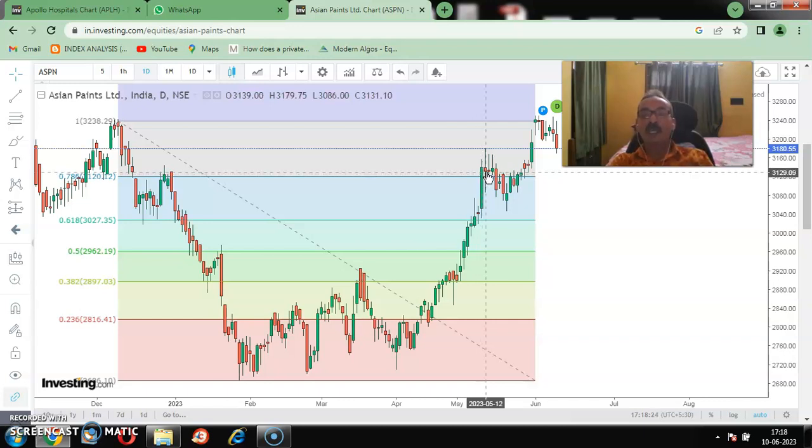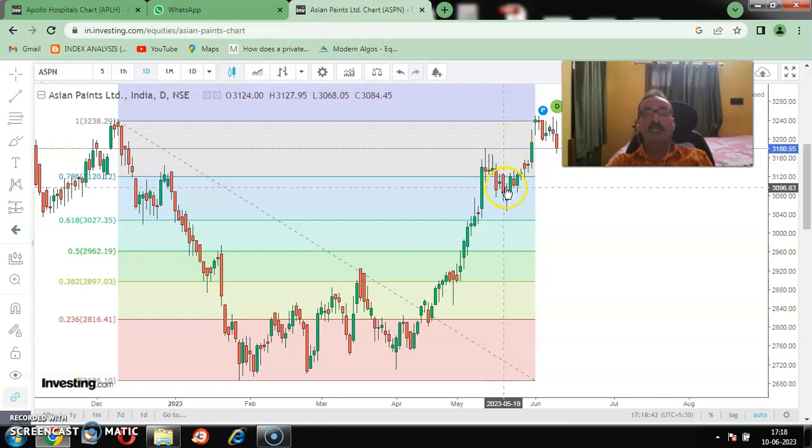Now from here, we saw that it again came down. It retraces to the downside. So this level, how much it retraces to, again you saw it came down. The very next candle also came down. Again it crossed this one, right? So this is the retracement level.